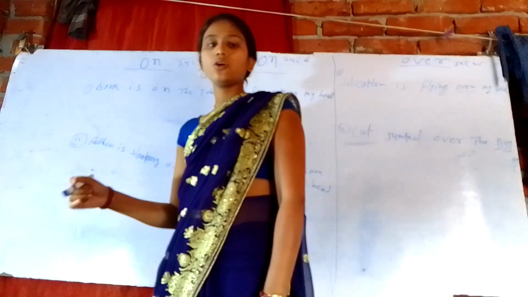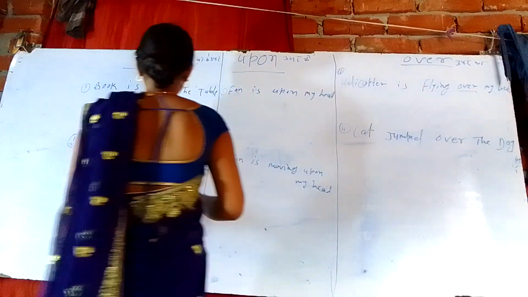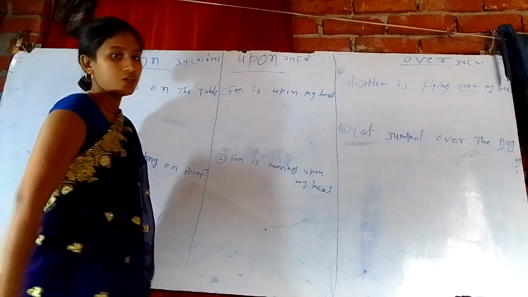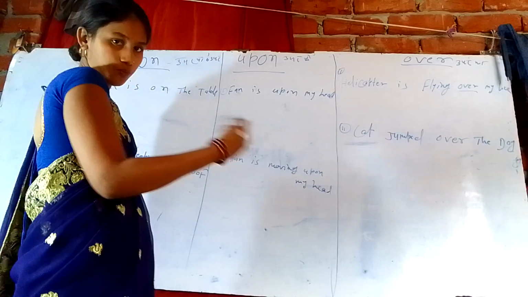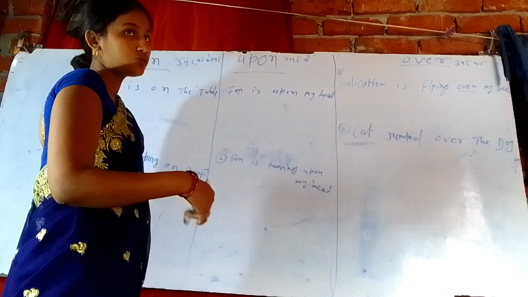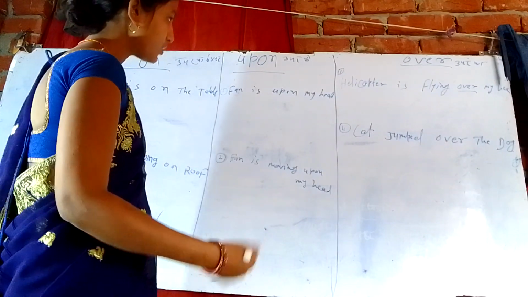How will you use on, upon, and over? Where will you use them? You don't know what the meaning of on is, what the meaning of upon is, and what the meaning of over is. On means super, upon means super, and over means super. You don't know where to use on, where to use upon, and where to use over. I will teach you.